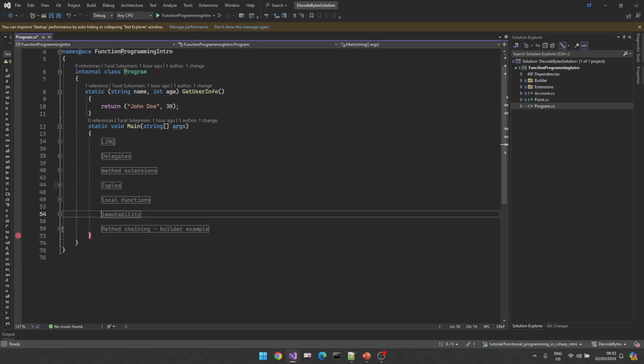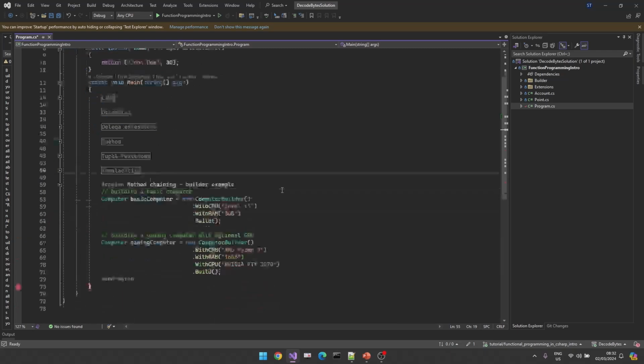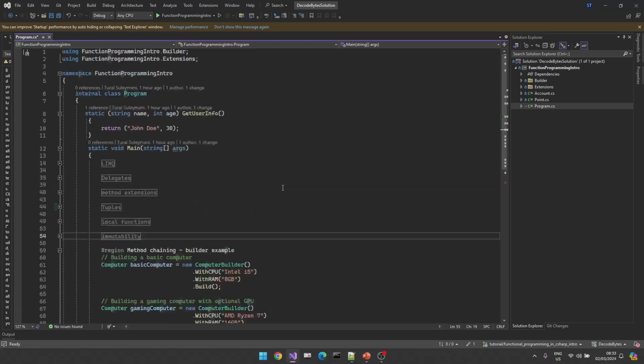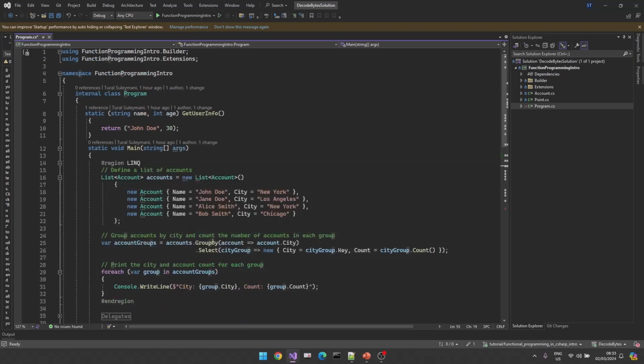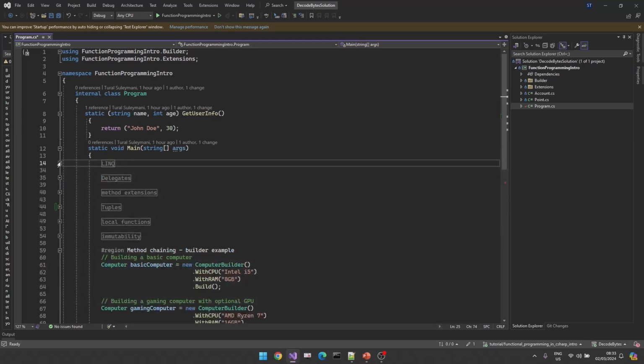The next thing here is method chaining. When you apply, for example, the builder design pattern, you are using the method chaining mechanism. For example, for LINQ queries, you're actively using method chaining. You see, we have GroupBy, then we have Select. For example, here you can have Where, etc. types of methods. So you have chaining.